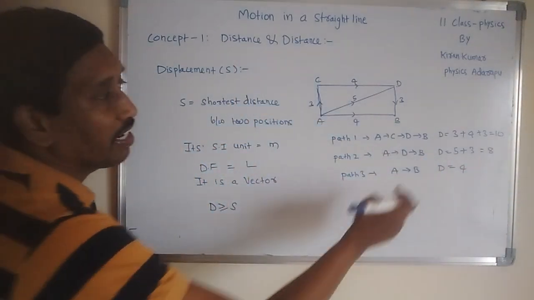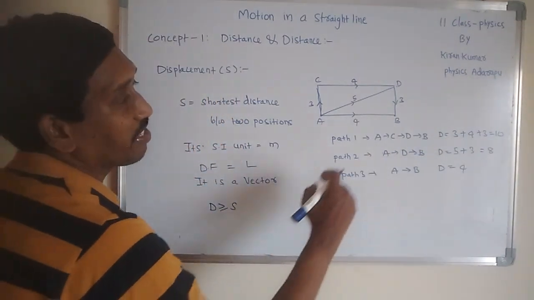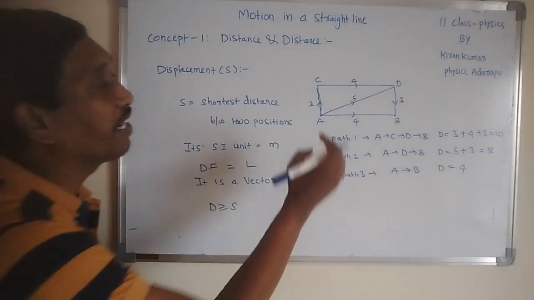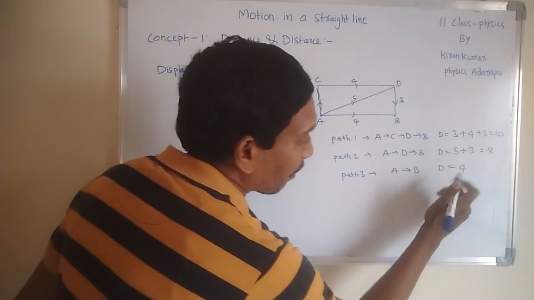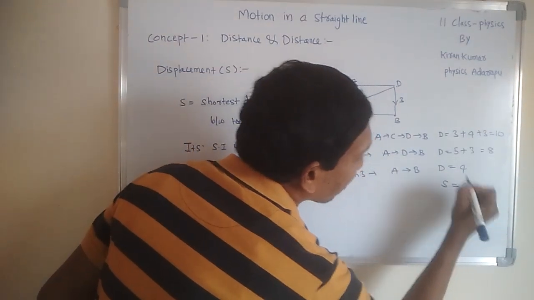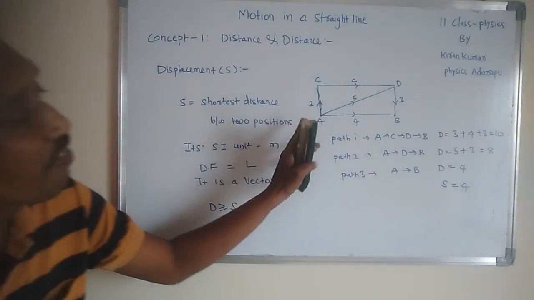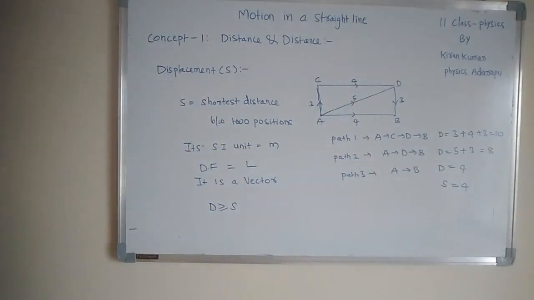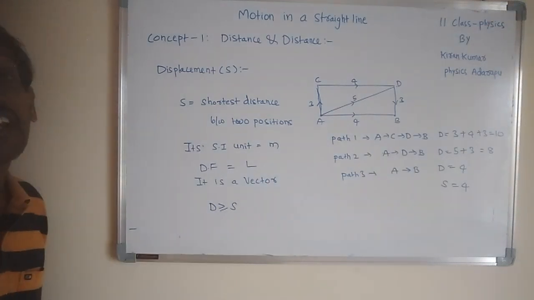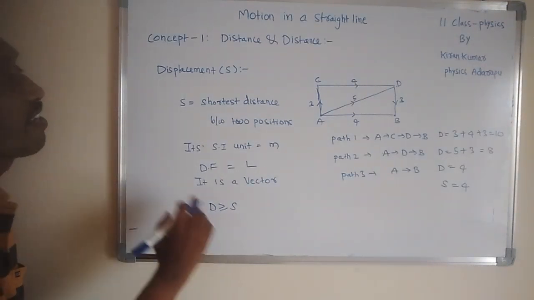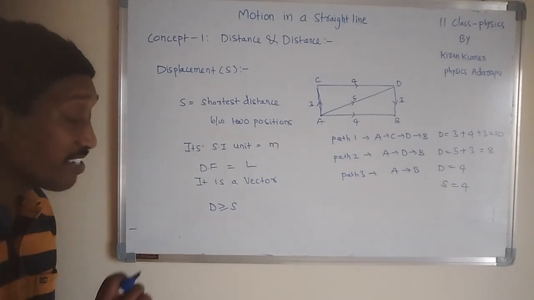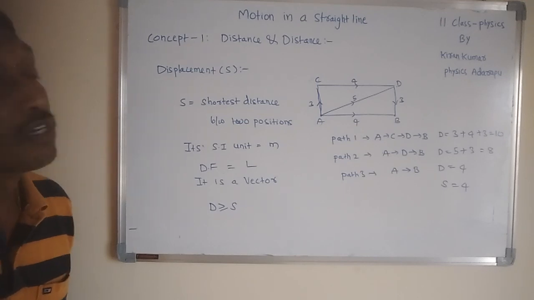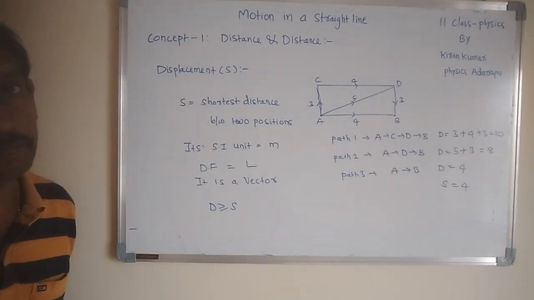From these values, we understand distance is sometimes greater than displacement. Sometimes they are similar. For example, A to B, the distance is 4 meters. This is also the displacement, 4 meters, when moving from A to B. So distance and displacement are similar. That's why the correct relation is distance is greater than or equal to displacement. Distance less than or equal to displacement is not a correct relation. That is wrong. So you want to understand this point.